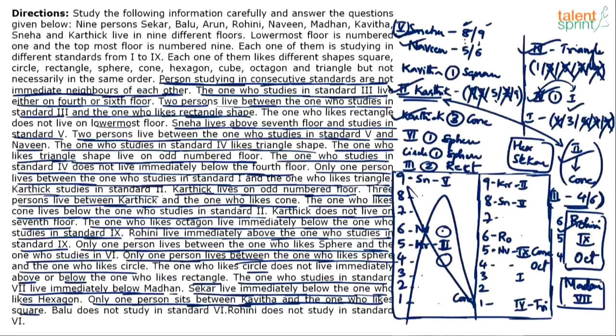Now try to fix 3rd class. What else is there? Try to use Kavitha and square. Is it possible? Kavitha and then one gap and square. Kavitha and gap and square is possible.